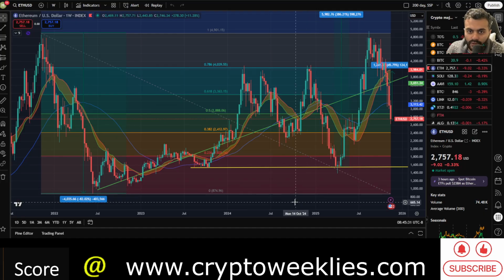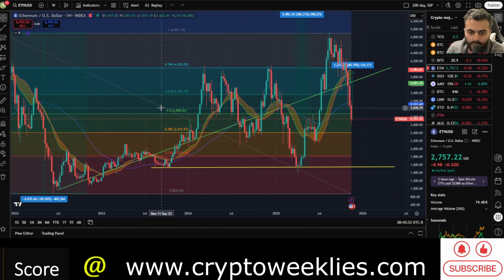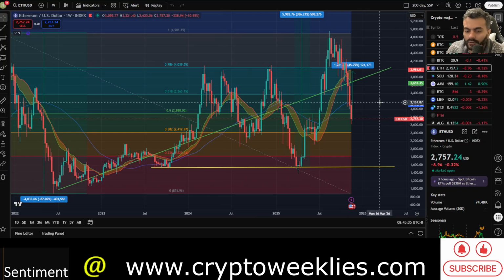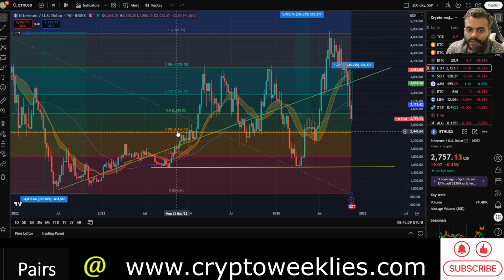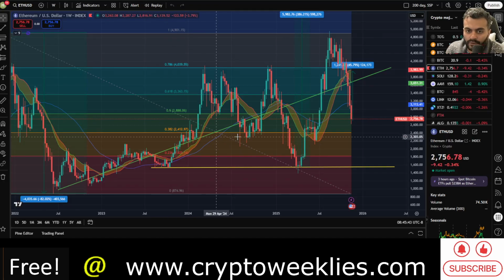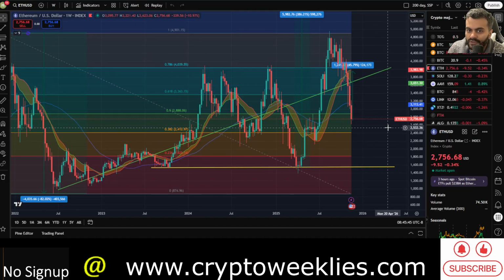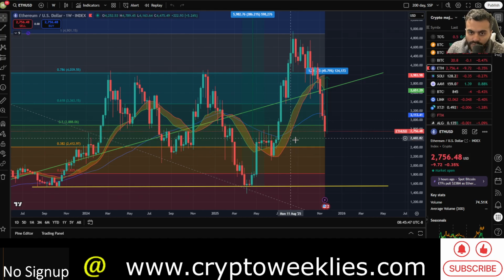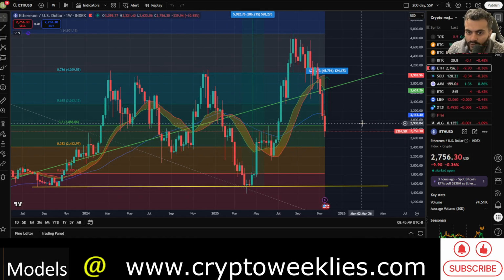So the next target to the upside is at around $2,888, roughly speaking $2,900. The next zone of support is at the 0.382 Fibonacci level. It's currently coming in at around $2,400. So if there is a drop to the downside, then that level is of key importance.